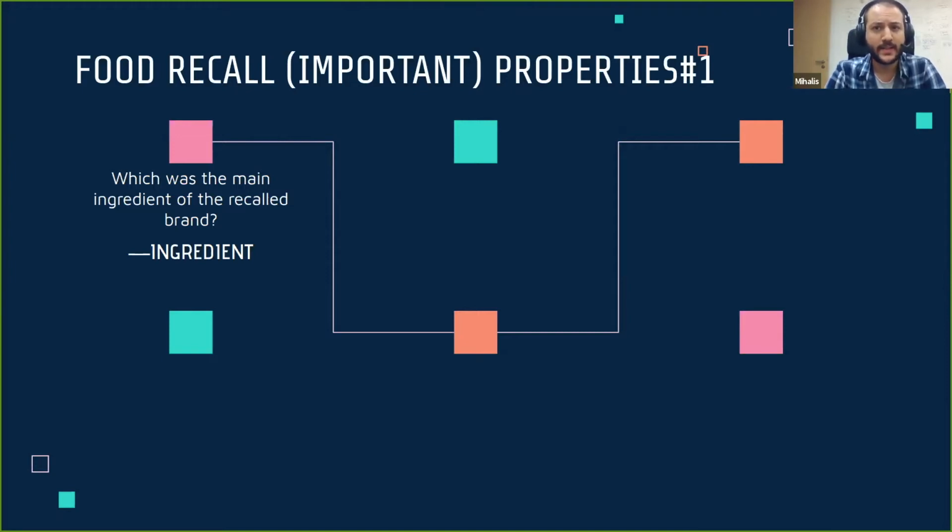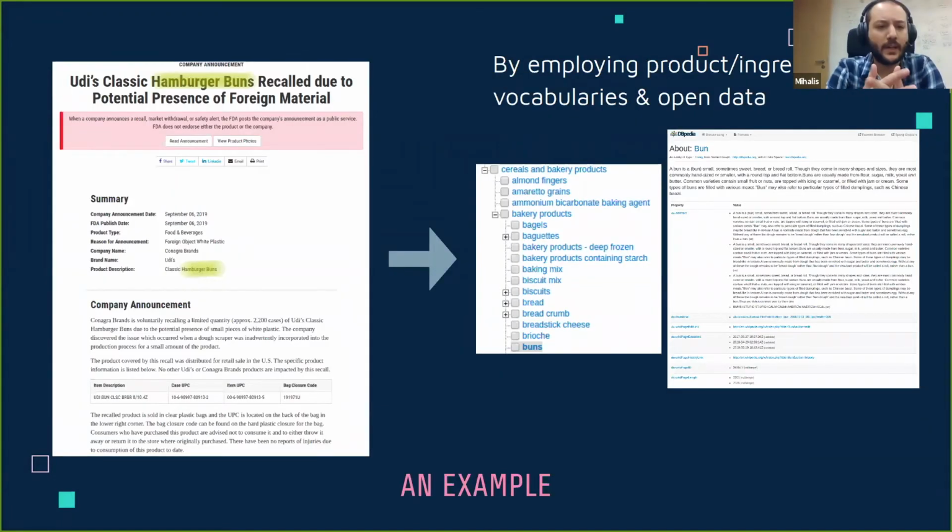So the first important property is actually the ingredient. So which was the main ingredient that was recalled? Just to give you an example here, on the left we have a food recall that was announced by the official authority within the United States, and you can see annotated with this yellow annotation the actual main ingredient. These are hamburger buns that were recalled, and now our goal is to actually try to identify this. And this is, by the way, an HTML page, so we have to get the HTML data and try to identify which is the ingredient.